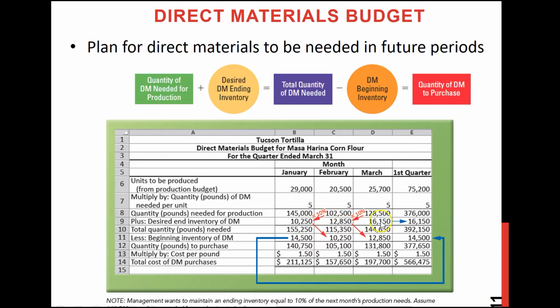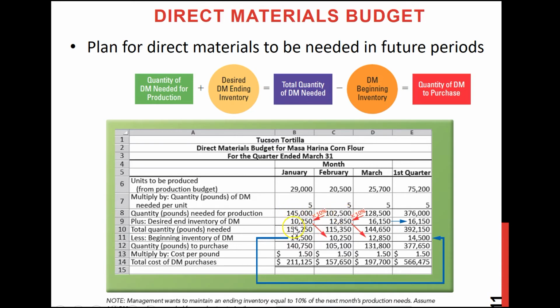Again, for the last month, which is March, this problem gives you April's production needs. So for every problem you will know the next month's or the prior month's production needs, so that you can calculate the ending and beginning inventory.